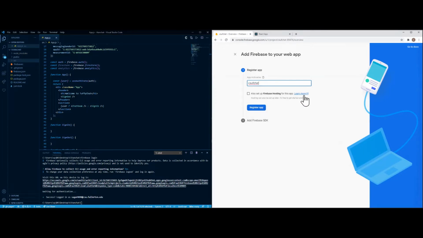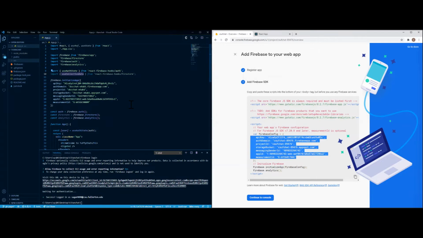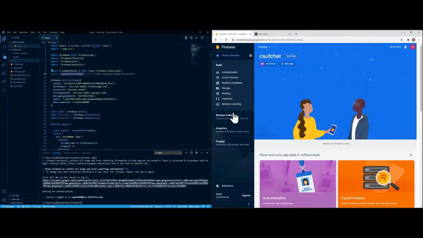Right, Firebase hosting. So you can actually host your website through Firebase, which is pretty awesome. So if you would like to do that, you may. It's up to you. I'm just going to do register app for now, and it'll show on the bottom portion here the Firebase SDK. So if you've seen this portion, this is what's going to go under initialize app. Kind of like going back to the API key workshop that I did earlier last semester, the first workshop that we did. This is just an API key reference, so this is referencing you using the database, using Firebase. So you can copy that, include it here. I'm not going to do that because I already have mine, so I don't have to do anything.